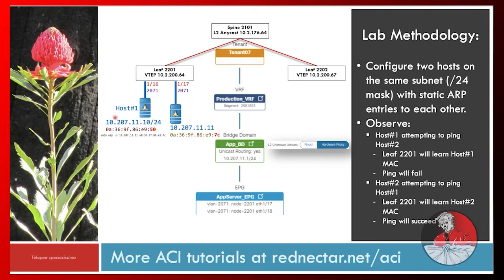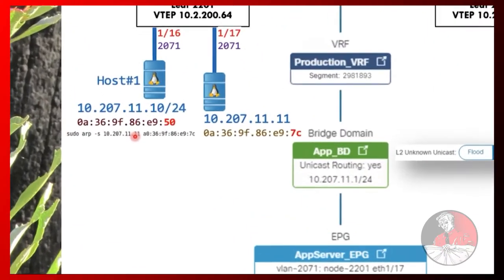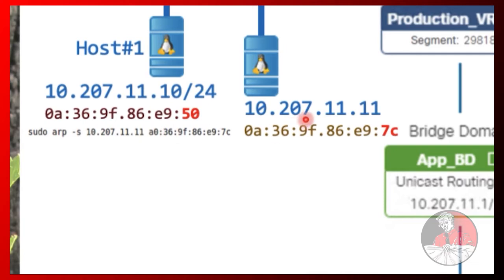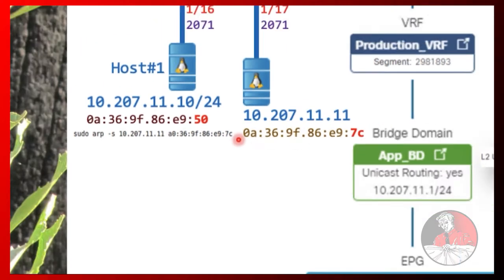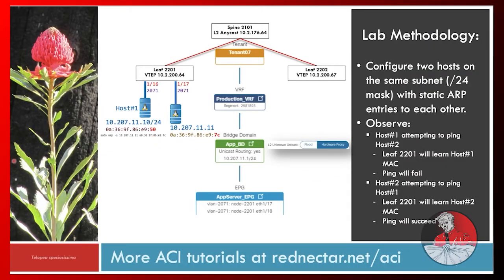So to prevent host 1 here from sending any ARP requests, I've configured a static ARP entry for the MAC address of host 2. So when I conduct the first test of attempting to ping host 2 from host 1, an IP packet will be sent directly to host 2's MAC address.